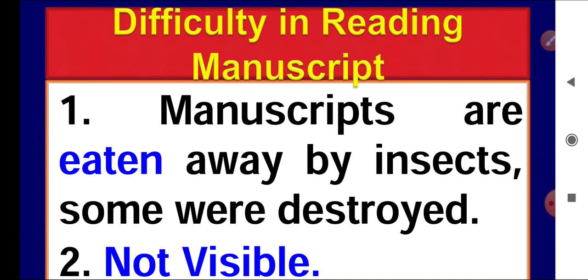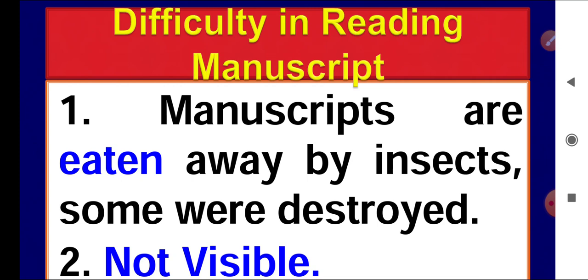The reason is that manuscripts which we got from the ancient period, which archaeologists and historians discovered, some of them are eaten away by the insects. You might understand that in our houses also, when we keep some papers in corners, those papers are half eaten by some of the insects and some are destroyed.